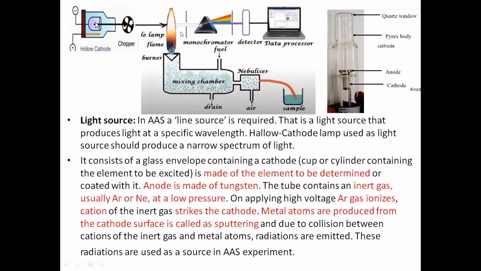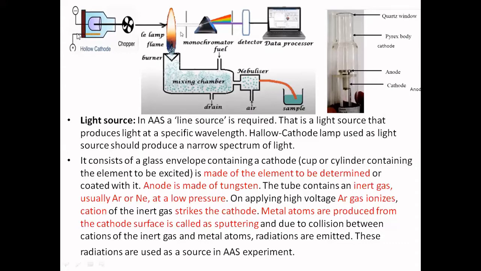This is the cathode. If you are analyzing for nickel, it is made up of nickel. If you are analyzing for sodium, it is made up of sodium. If you are analyzing for copper, it is made up of copper. It's coated with the element which is under analysis. And the anode is made up of tungsten. Now the tube is filled with inert gas like argon or neon at lower pressure.